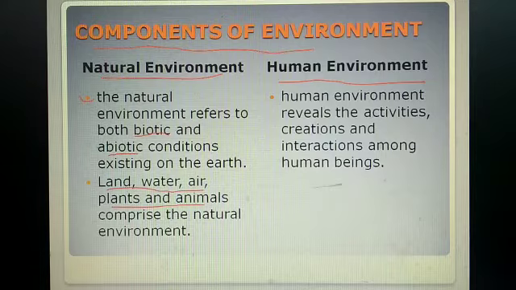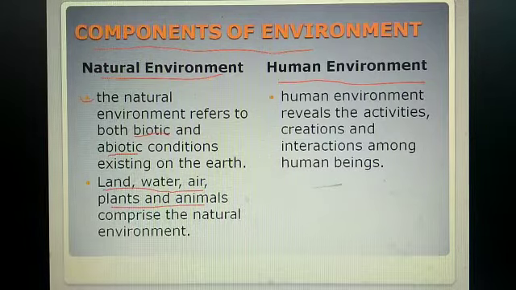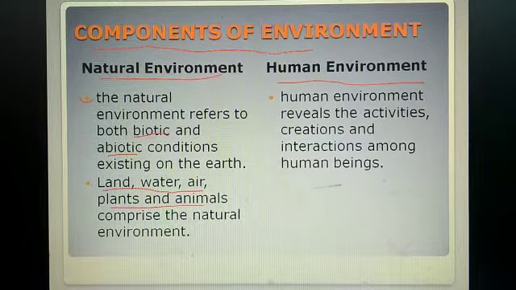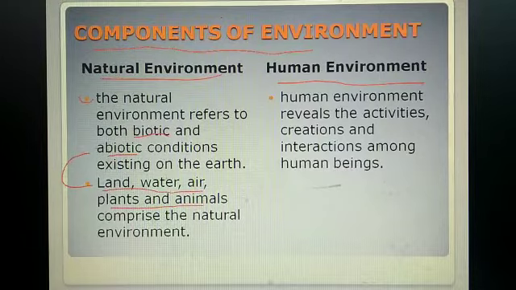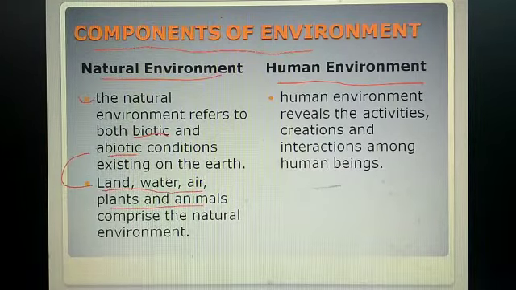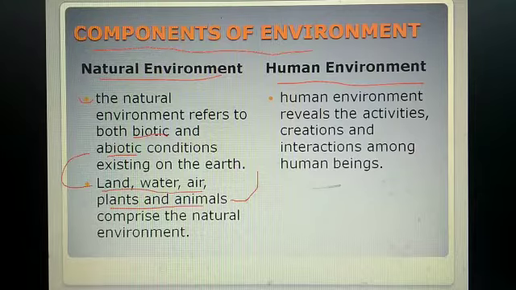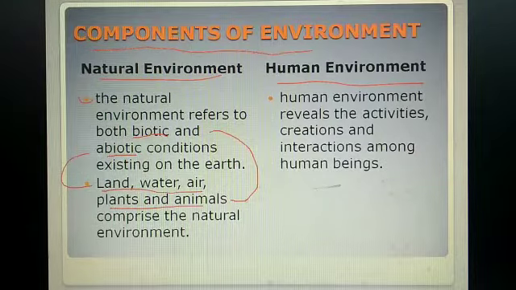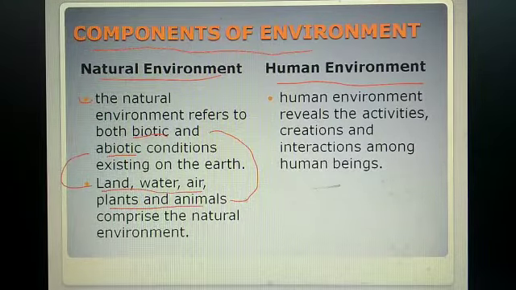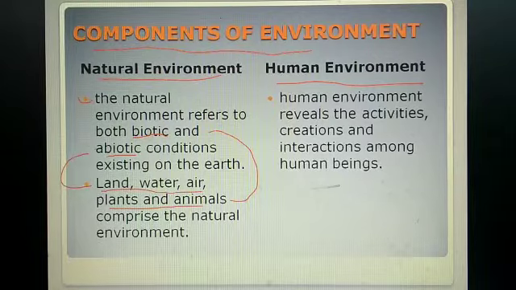Out of these five, the first three, land, water and air, are included in the abiotic, and the last two, the plants and animals, are included in the biotic, and all together they comprise the natural environment.